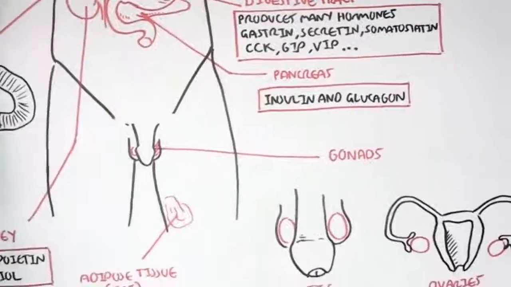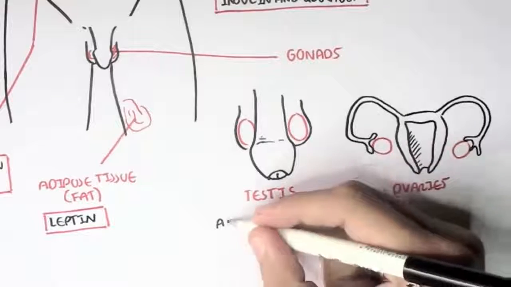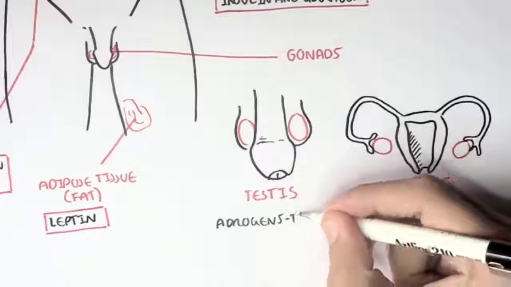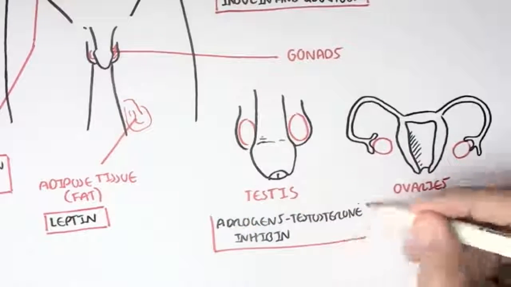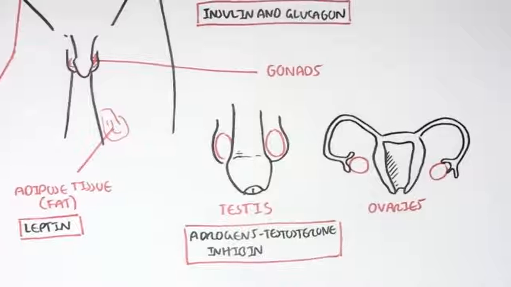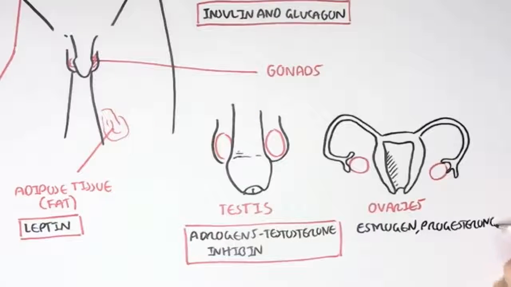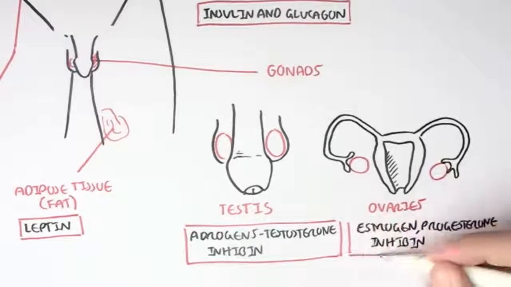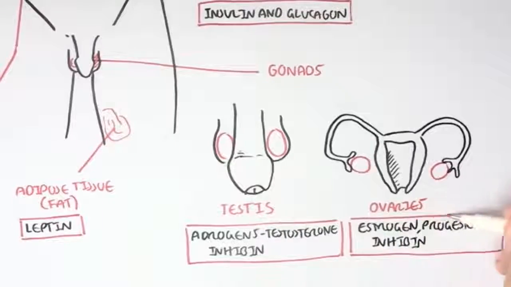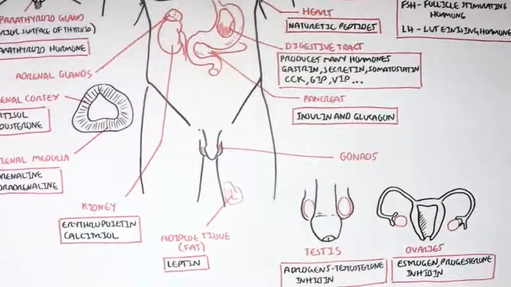In the testes we have cells that secrete androgens such as testosterone, which is important for promoting male characteristics as well as sperm production. And in the ovaries, for the female, we have important hormones being secreted such as estrogen and progesterone, which is important in female characteristics and egg production.